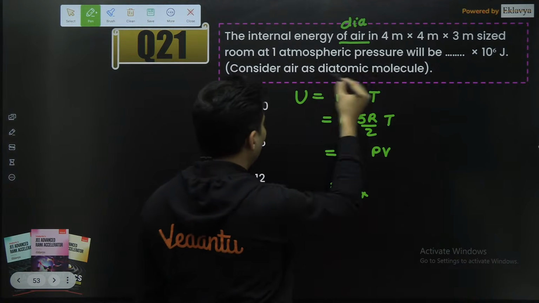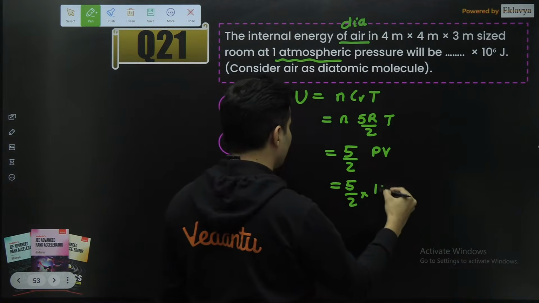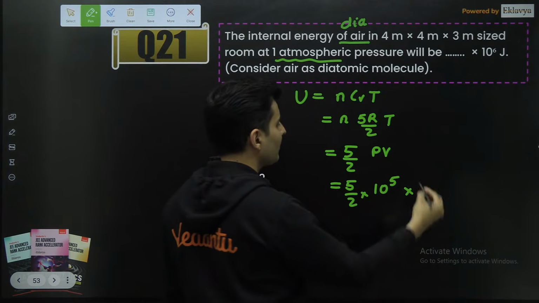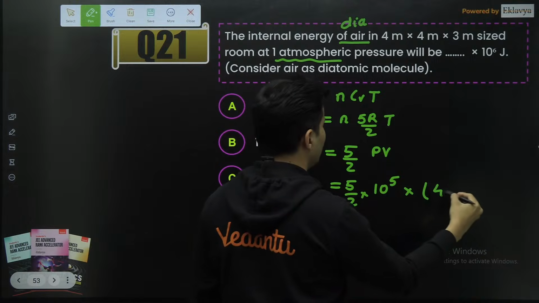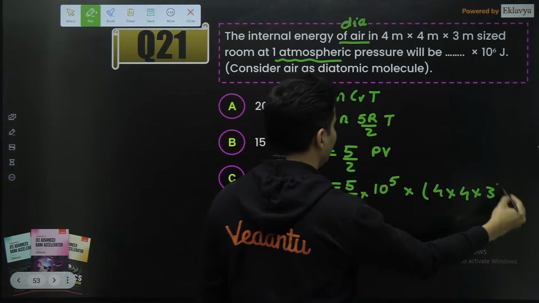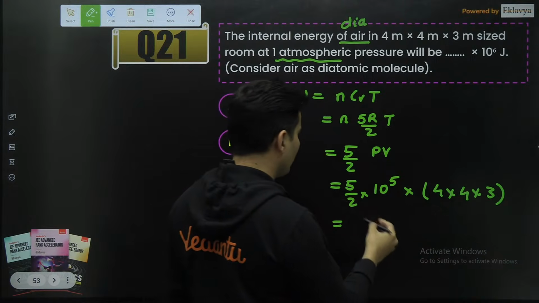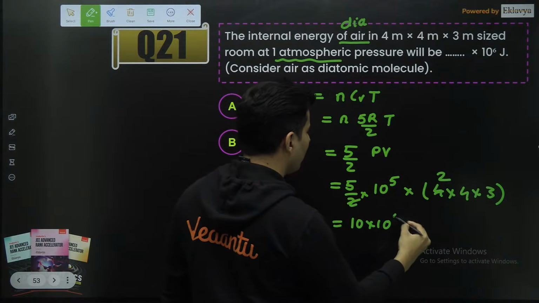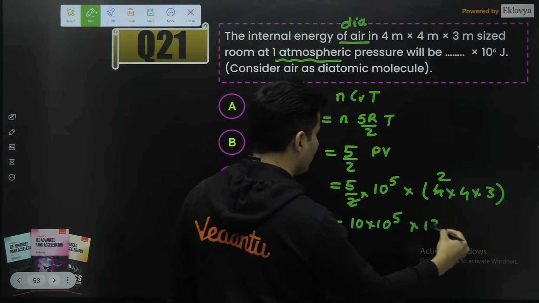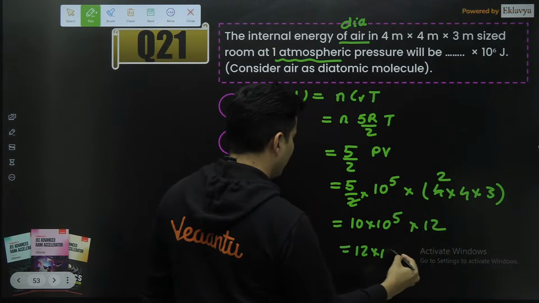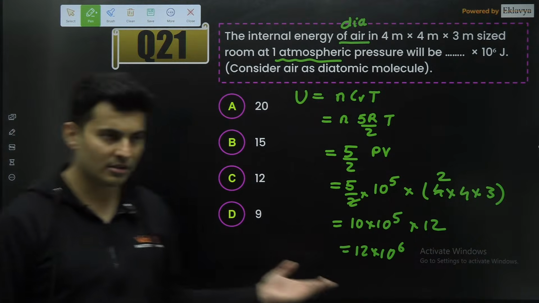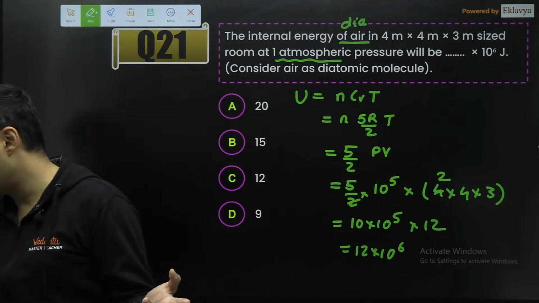Nothing you need. 1 atmospheric pressure means how many pascals? Yeah, 10 to the power 5 approximately. 1 into 10 to the power 5 pascals. And what is the volume? Length, breadth, height: 4, 4, and 3. Okay, let's see what is happening over here. 2 and 4 goes. 2 5s are 10, into 10 to the power 5, into 4 3s are 12. So 12 into 10 to the power 6. That's option C. Very good.